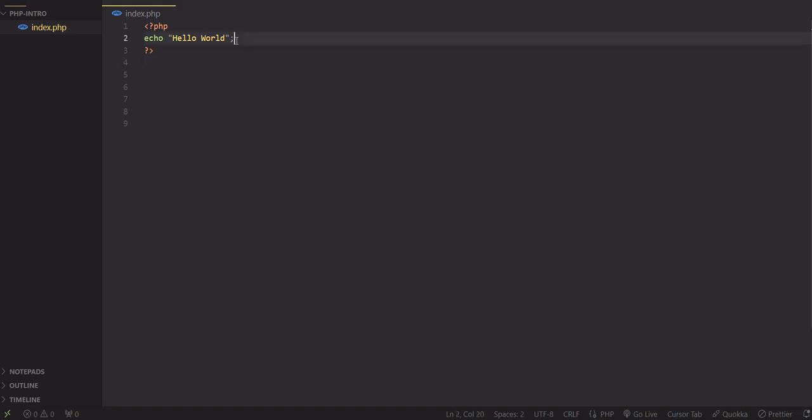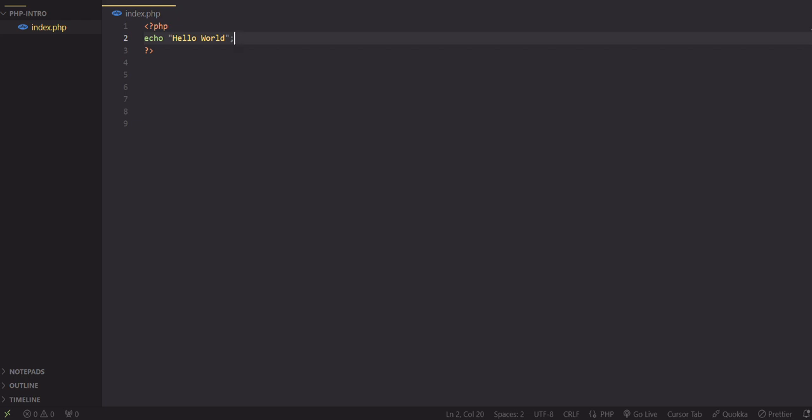So now we can see the hello world displayed, and now let's understand the basic syntax of PHP. PHP code blocks are enclosed within the symbol question mark PHP and closing tags with question mark and the symbol as well. Let's talk about case sensitivity. PHP variable names are case sensitive, but function and keyword names are not. Semicolons are used to end the statement as well. Let's check it out.